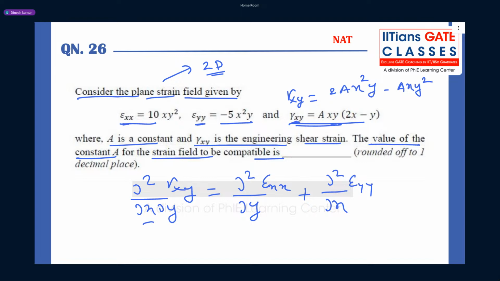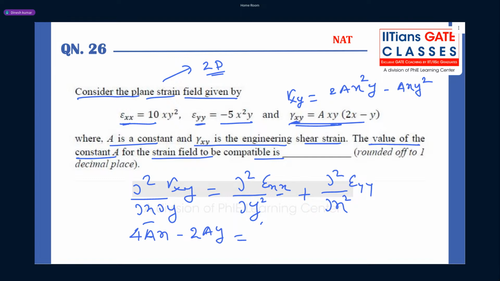Okay. Now guys, substitute and differentiate. What you get? You will get 4ax minus 2ay, right? This will be your left hand side.